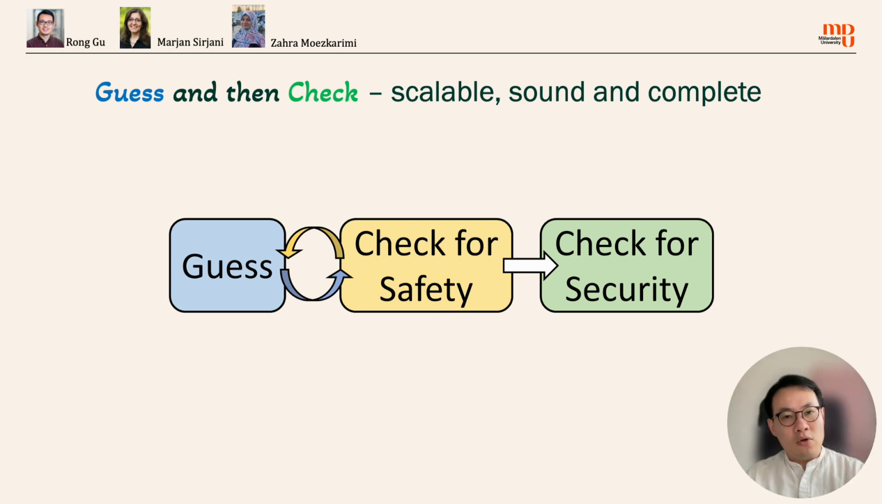If there exists a qualified controller, we must be able to find it. This is called completeness. And once we find the controller, it is guaranteed to be safe and correct. This is called soundness. And finally, we check the safe and correct controller for security. The traces that may leak confidential information to intruders will be removed from the controller.